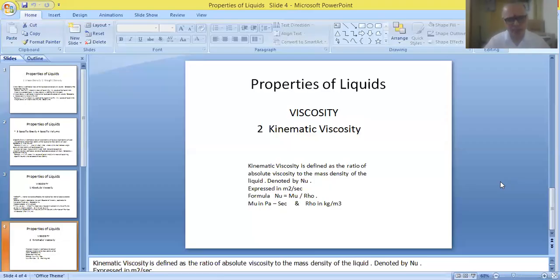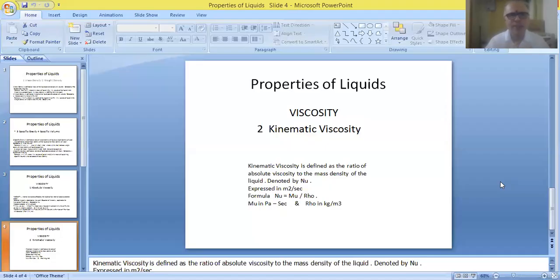These properties we have discussed so far are very, very essential for solving problems in the first chapter and also in the coming chapters. Apart from these properties, we have some more items like cohesion of the liquid, adhesion of the liquid, the surface tension of the liquid, capillarity of the liquid.